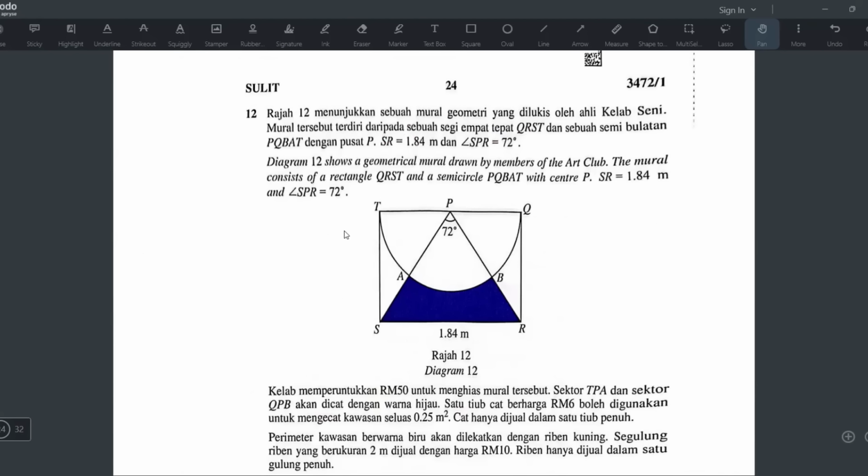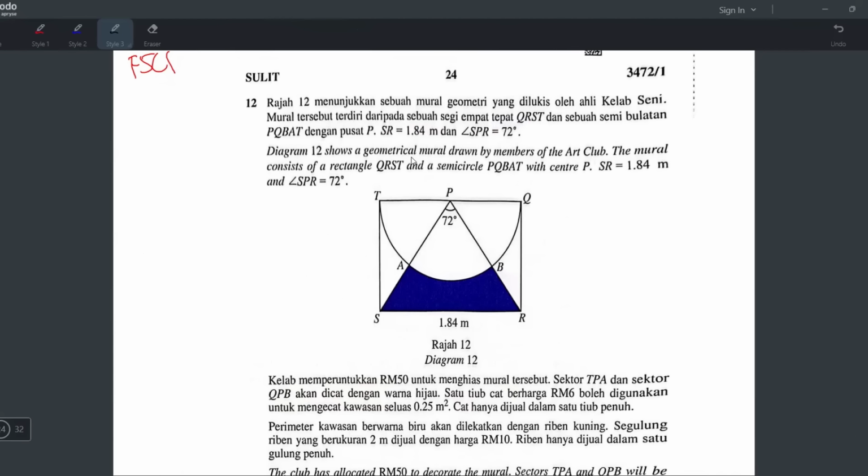Okay, now is number 12. What chapter is this? I see the circle. I know already, from Form 5, chapter 1, circular measure. Okay, diagram 12 shows a geometrical mural drawn by members of the art club. The mural consists of rectangle QRST. So this is a rectangle. And a semicircle PQBAT with center P.